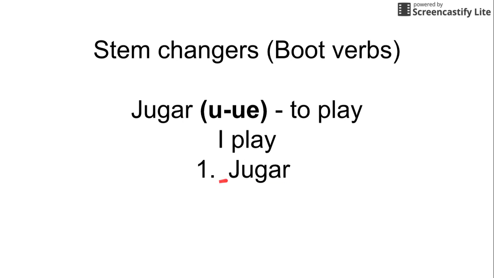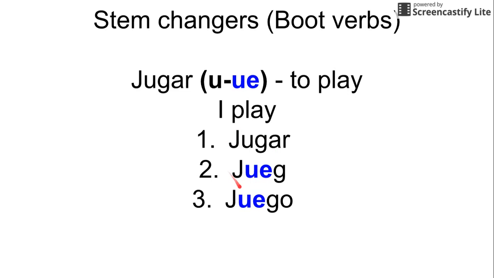So step one, we start with the infinitive, just as we did before. But the next step, normally we chop off the AR, and we still do. The AR is gone. However, you'll note that right here, the U within the stem has changed from a U to a UE, right? So now we have, instead of jug, we have jueg. So jug to jueg.